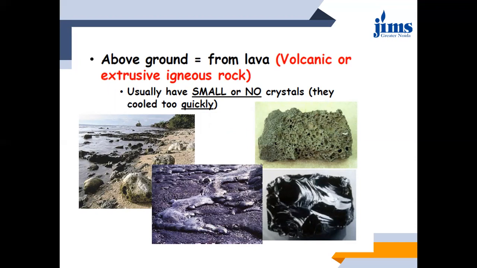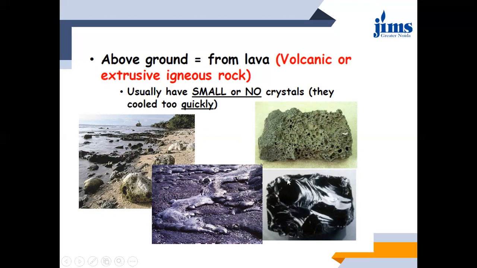So this molten rock, when it is inside the earth's surface, keep this in mind, it is known as magma. When it comes out or pops out of the volcano and it is over the ground surface, it is known as lava. So whenever the igneous rock is formed from lava, it is extrusive or volcanic rock. And whenever this formation takes place inside the ground, it will be known as intrusive or plutonic rock. So what is the speciality of this extrusive rock? It usually has small or no crystals. That means they get cooled too quickly.